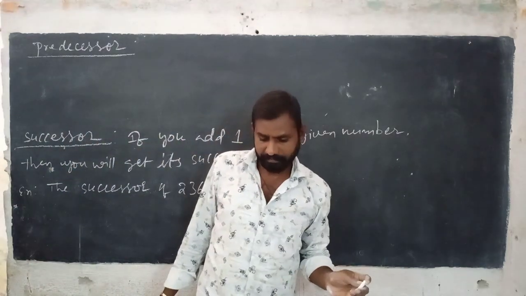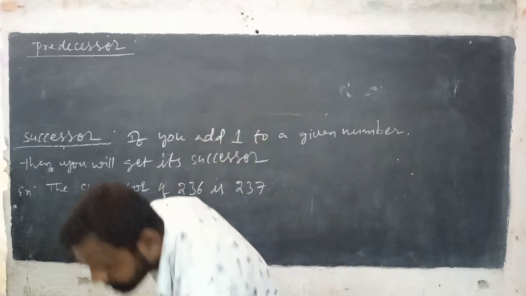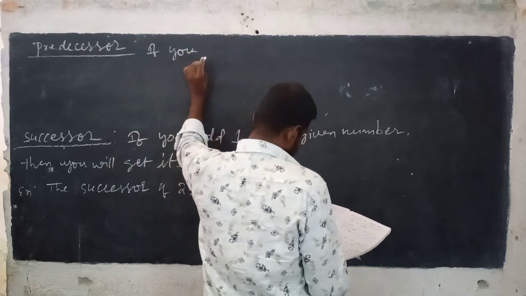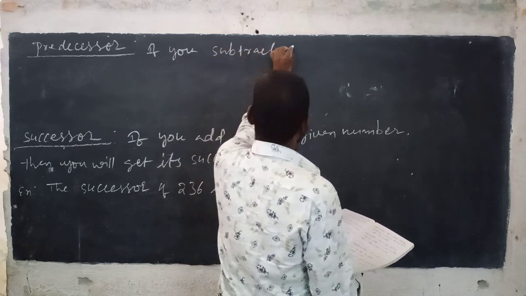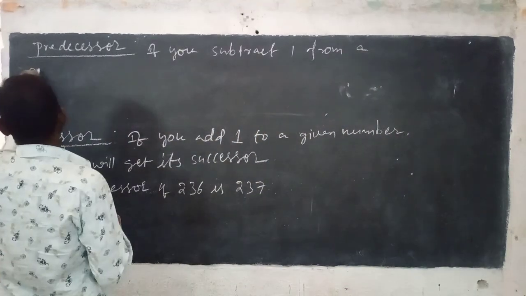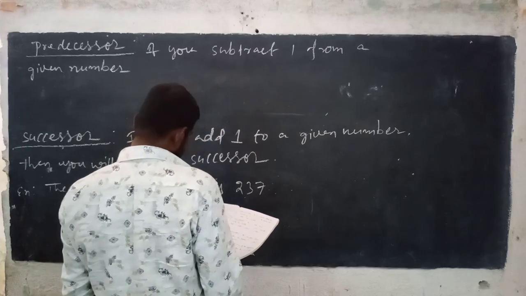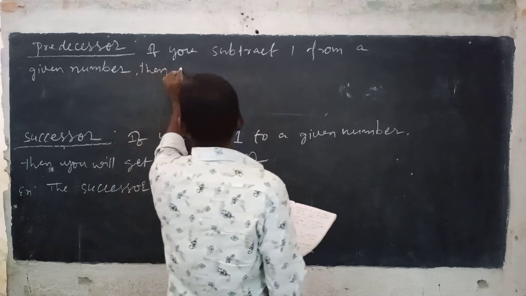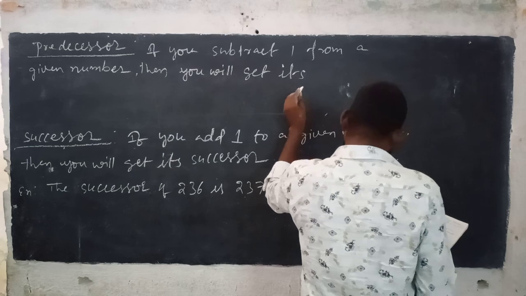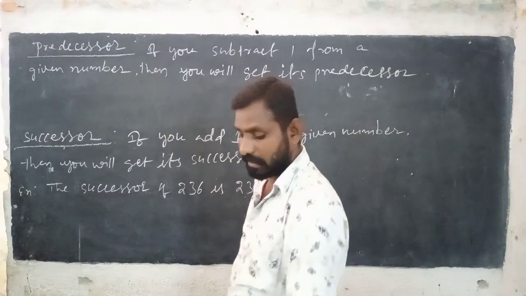Next, predecessor. If we subtract 1 from a given number, you will get its predecessor. See here, listen carefully.